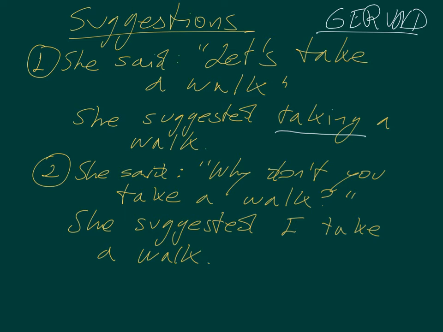Because what she suggested is not something that she will do, but something that I, and only I, will do. So whenever the subject here and the subject here are not the same, we need to use a full sentence, okay? Full sentence.